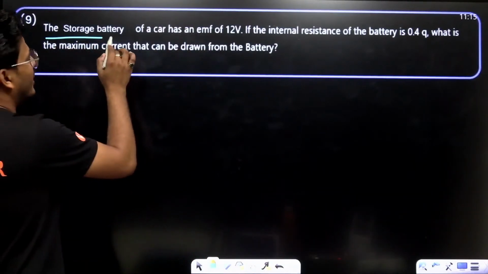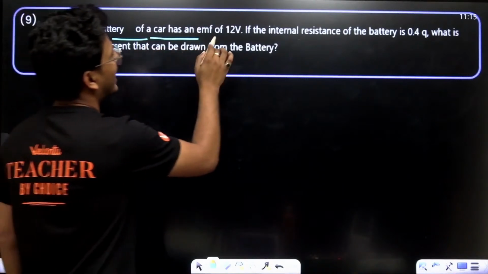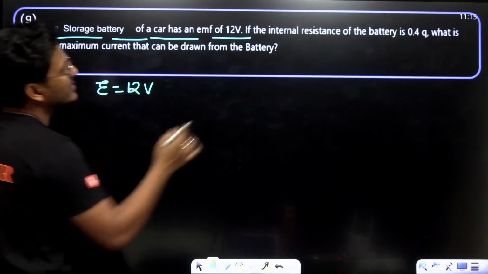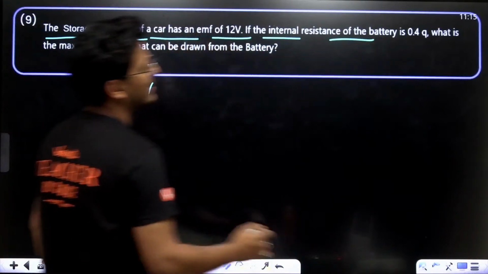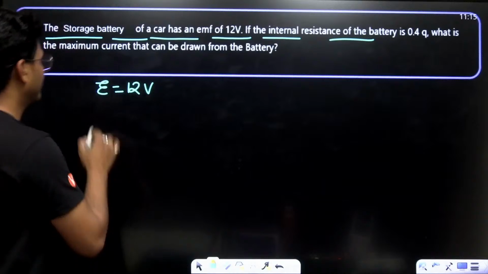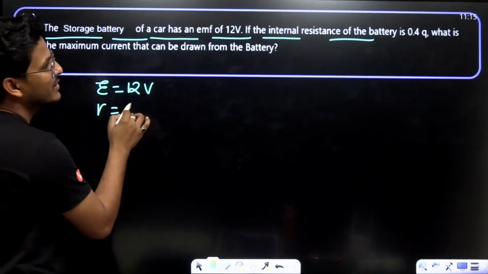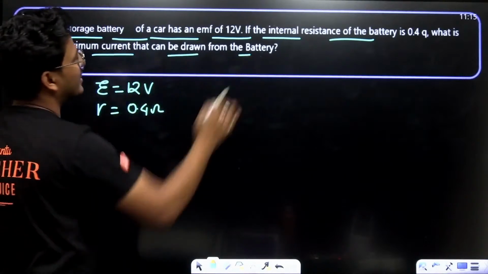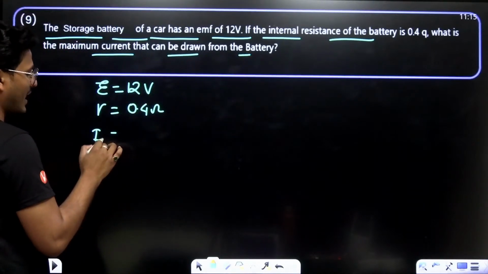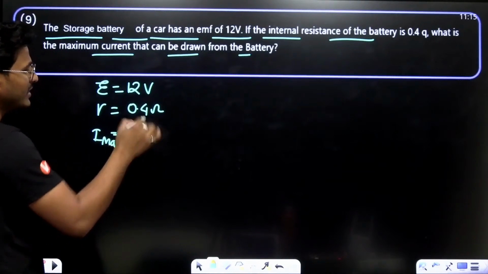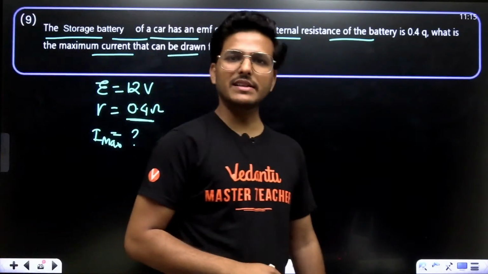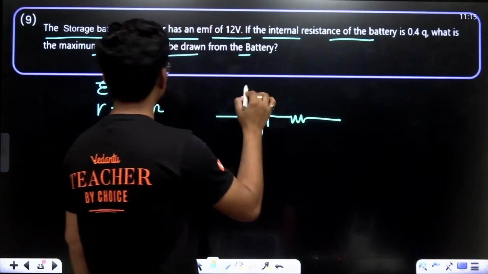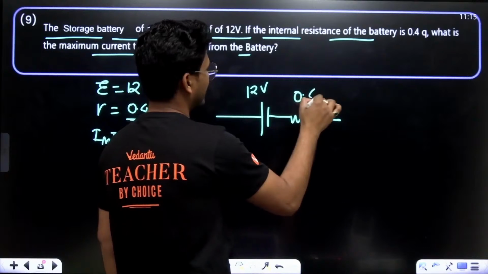The storage battery of a car has an EMF of 12 volt. The internal resistance of the battery is 0.4 ohm. What is the maximum current that can be drawn from the battery? Maximum current, I max. With a battery, internal resistance is always considered in series combination.